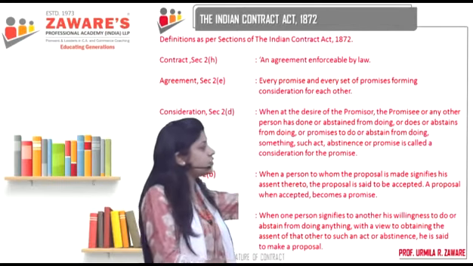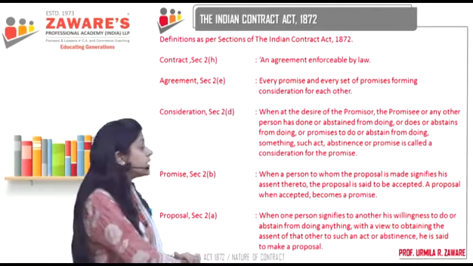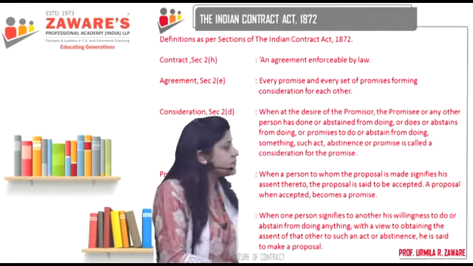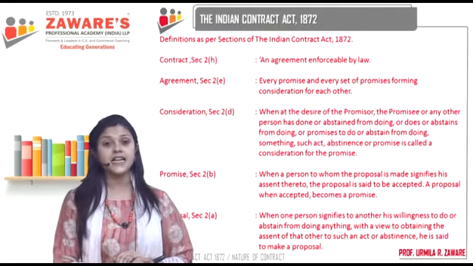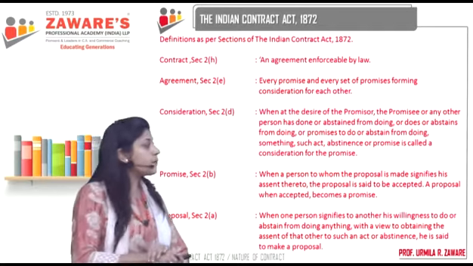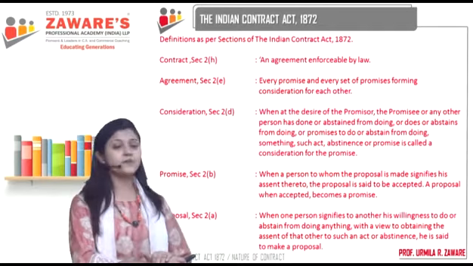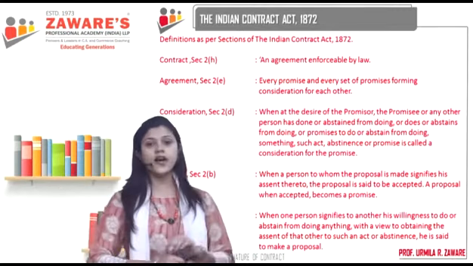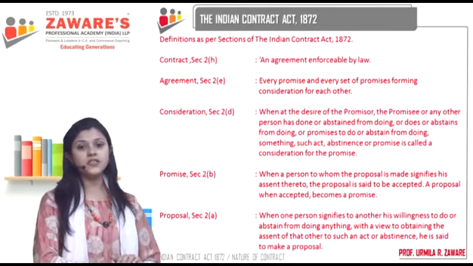Now, in this definition we use the word promise. What is the meaning of promise? Section 2B tells us what is a promise. When a person to whom a proposal is made signifies his assent thereto, assent meaning acceptance, the proposal is said to be accepted. Proposal when accepted becomes a promise. In this definition you have the word proposal. Now what is the meaning of the word proposal?